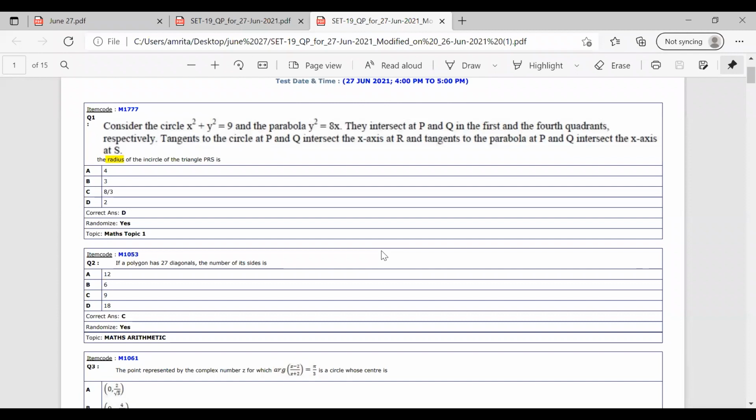Then it is given that the tangents to the circle at P and Q intersect at R on the x-axis, and the tangents to the parabola at the points P and Q intersect the x-axis at the point S. Let's see how we can solve this question. The question is: the radius of the incircle of the triangle PQR is.